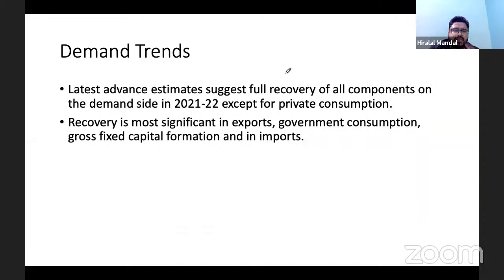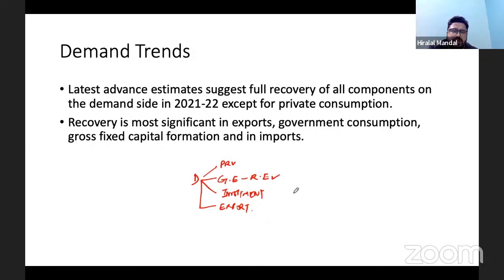Now, the demand trend, what the demand suggests. As part of the demand, you understand the demand is coming from the household, that is private. The demand is also coming from the government expenditure, which is largely the revenue expenditure of the government. Demand is also coming from investment, that is also the demand side, and also the demand is coming from the export. So these are the various demands. If you look at the growth, we have seen the government expenditure.